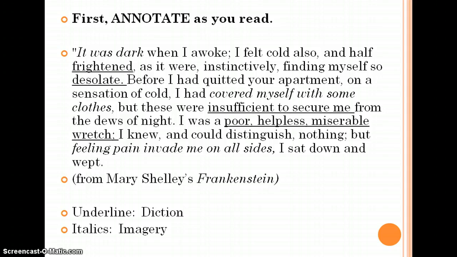This is pretty much the creature's first explanation of his coming into being, his birth as it were. And if you were to look at the passage and look for examples of diction and imagery, you'll see what I've underlined. For diction, I've chosen words like frightened, desolate, insufficient to secure me, poor, helpless, miserable, all of which are starting to convey some sort of characterization of the creature. For your imagery, I've used italics. It was dark. We can kind of picture the darkness surrounding him. He covered himself with some clothes. Feeling pain invade him on all sides. Phrases that kind of describe what's going on, appeal to our senses.